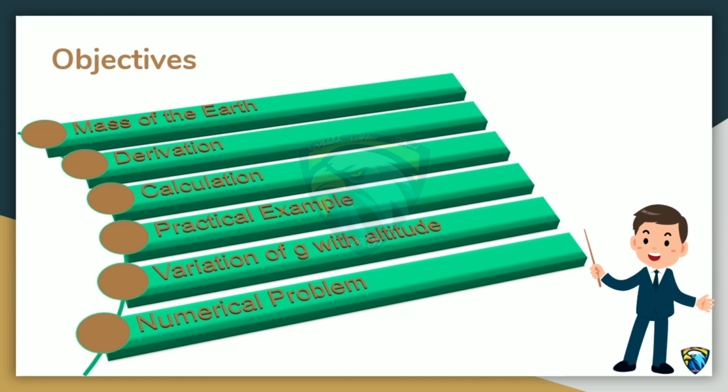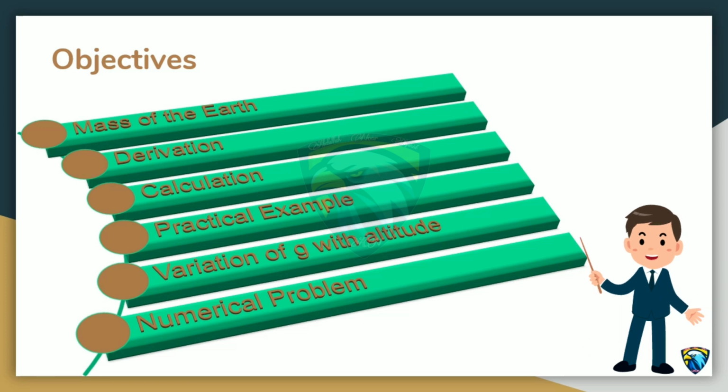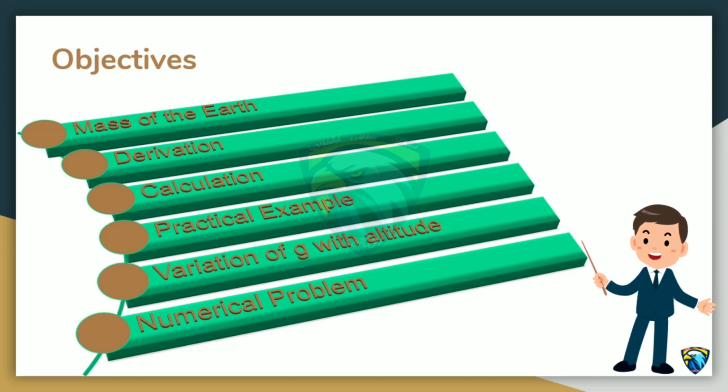mass of the earth, derivation of mass of earth, then calculation, practical example in which we calculate mass of moon, variation of small g with altitude, at the end numerical problem.